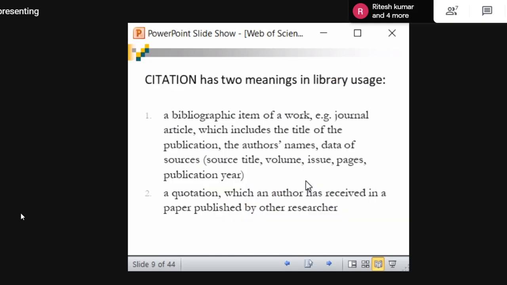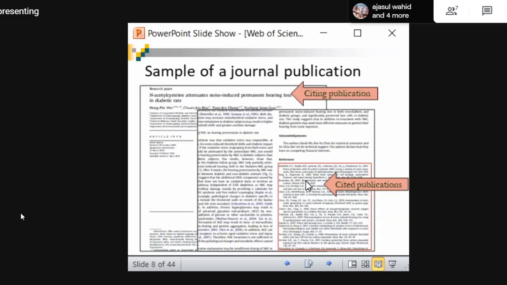Okay, this image will be useful for better understanding.